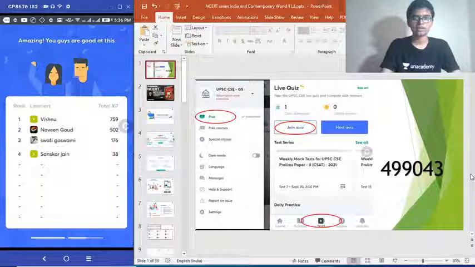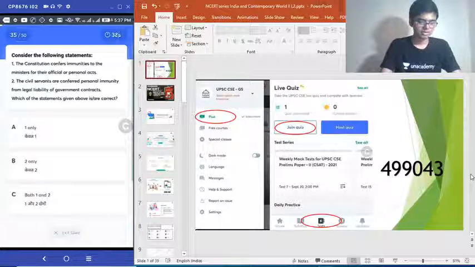Naveen breaking the 500 mark there. Vishnu taking a clear lead at 759. Swati at the 3rd place and Sanskar at the 4th place.